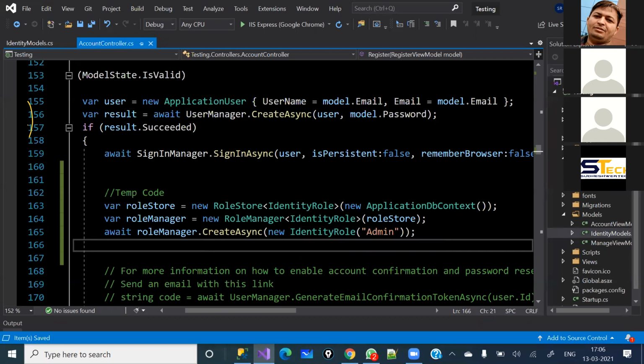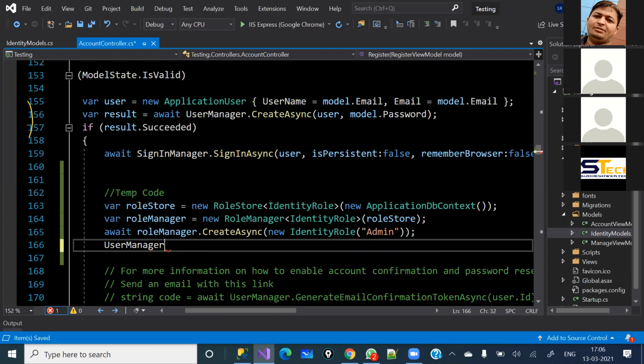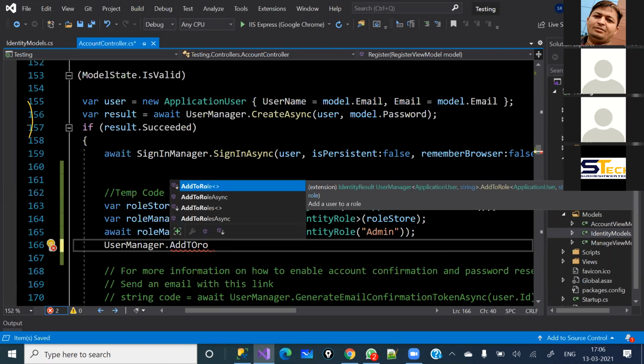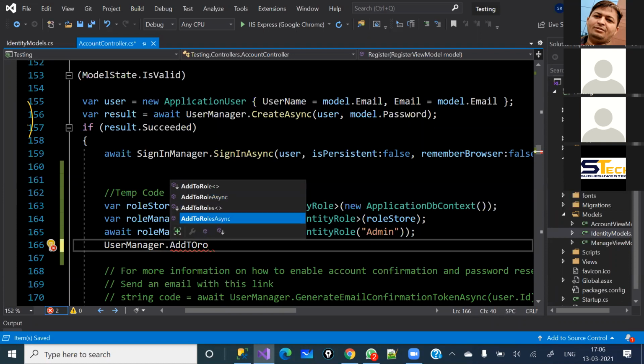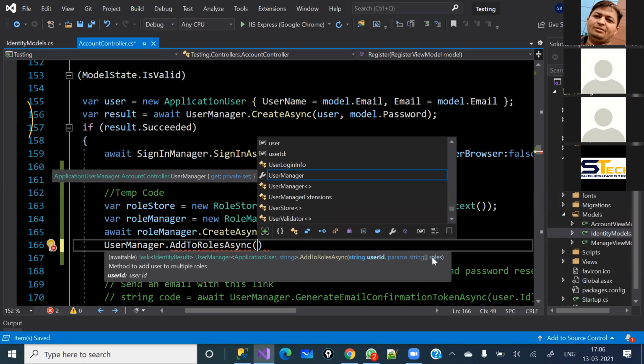Again, to assign this role to a particular user, I mean whosoever will register with that register form, I am going to use the user manager property here, and the method AddToRoleAsync. You can see this method is asking for two pieces of information here, the user ID and the role. You can see this is a params array, which means if you would like to assign multiple roles to the user, you can easily do that. I'm going to assign only a single role here.